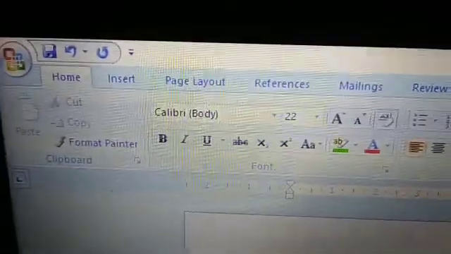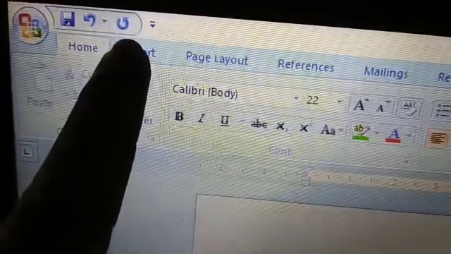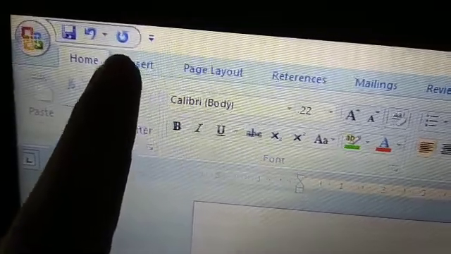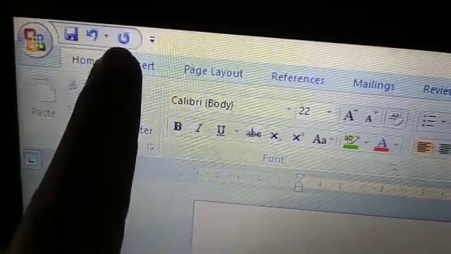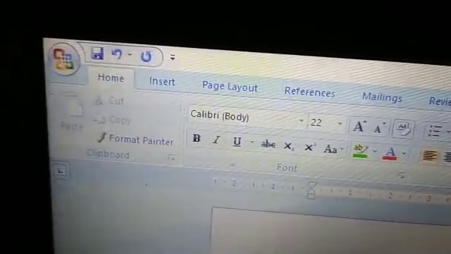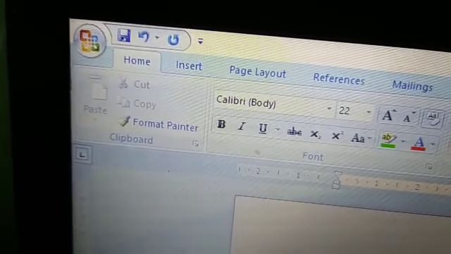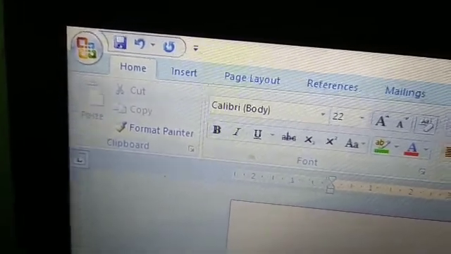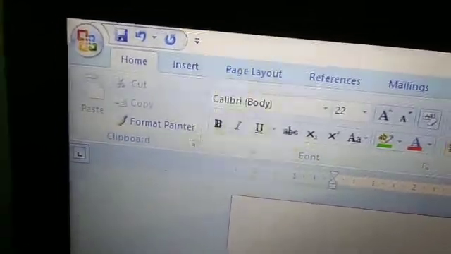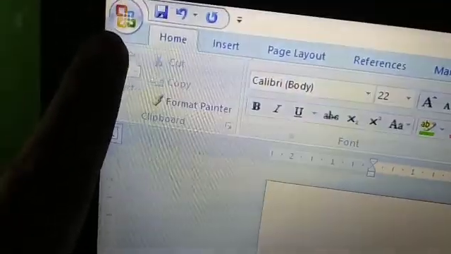Okay. Here you can see the quick access toolbar. This one has the save button, undo button, and redo button. More buttons can be added here in the quick access toolbar, but at present 3 buttons are there: save, undo, and redo. This toolbar is used for frequently used commands. If you want to apply commands frequently, means quickly, the quick access toolbar can be used.